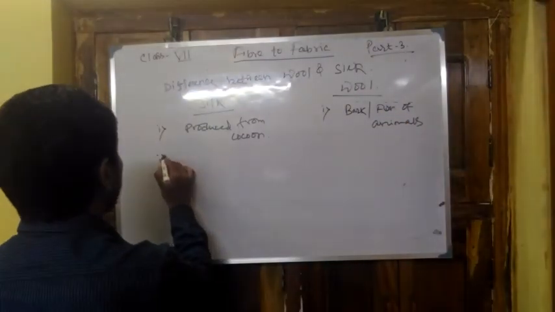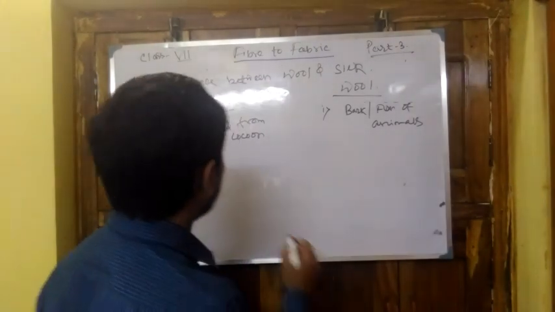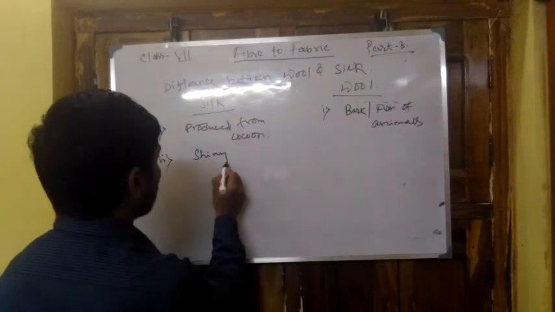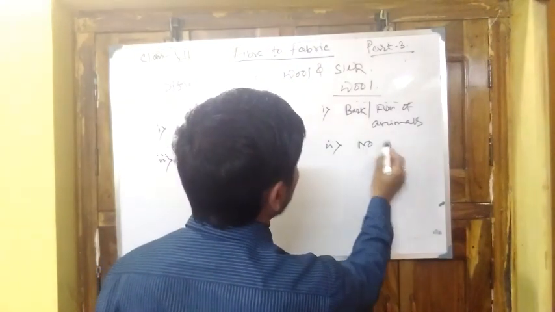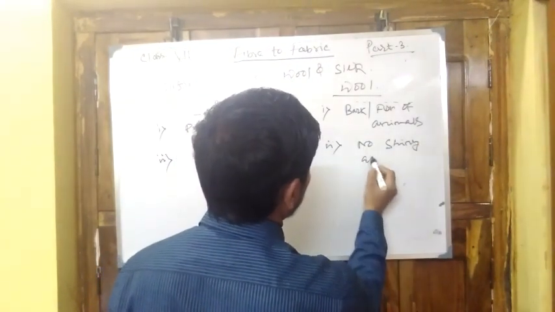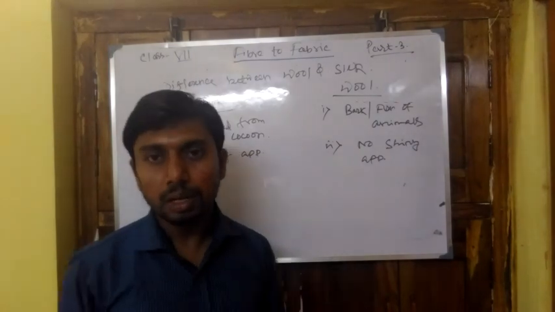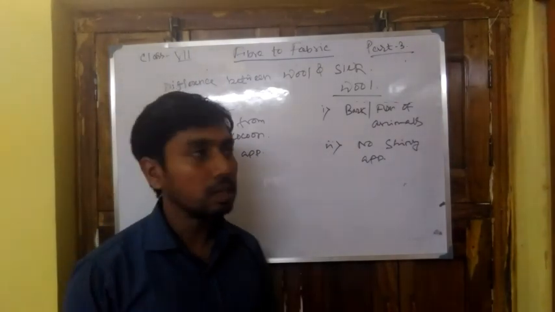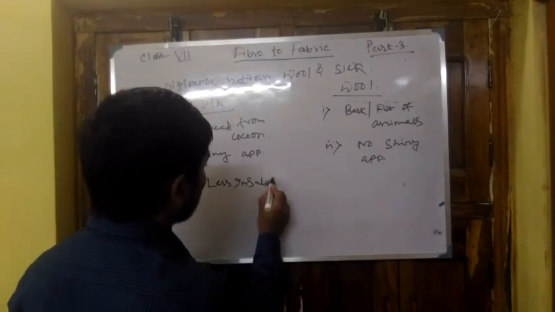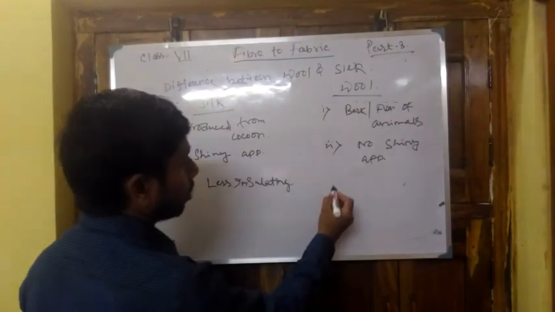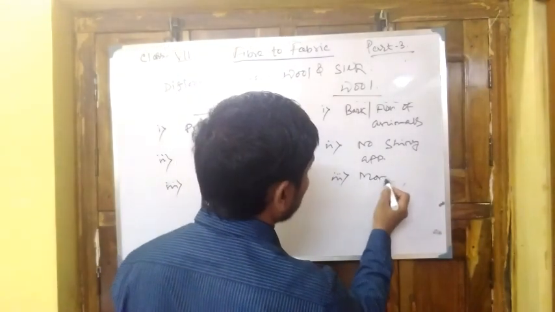So this is during the production. Next one, silk has a shiny appearance, and wool has no shiny appearance. Number 3, it is during appearance. Now it is the insulating property. Silk is less insulating, however the tussar silk is sometimes insulating. Wool is more insulating.